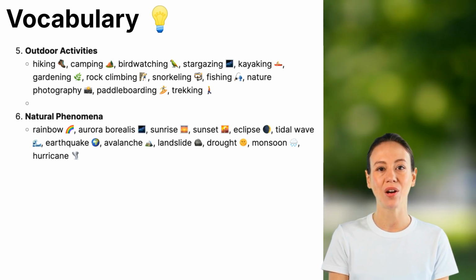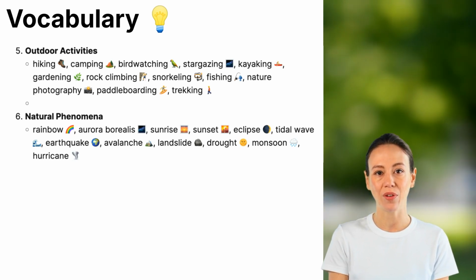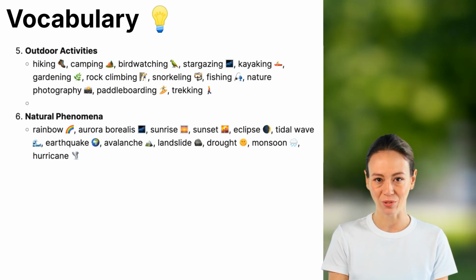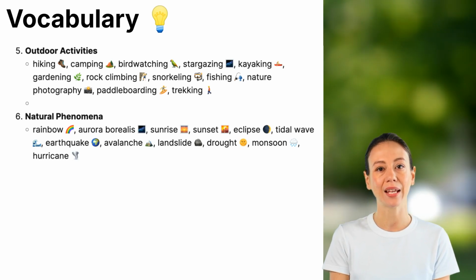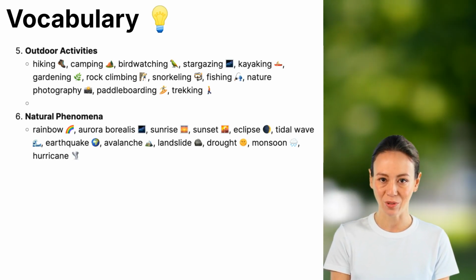Stargazing is looking at the stars and planets at night. Kayaking is paddling a small boat on a river or ocean. Gardening is growing plants, flowers, or vegetables. Rock climbing is scaling cliffs or artificial climbing walls. Snorkeling is swimming underwater with a mask and snorkel.